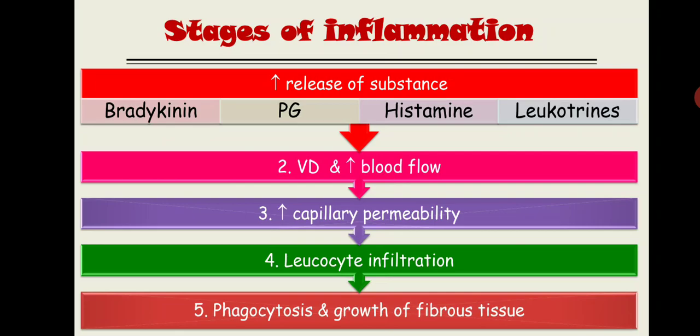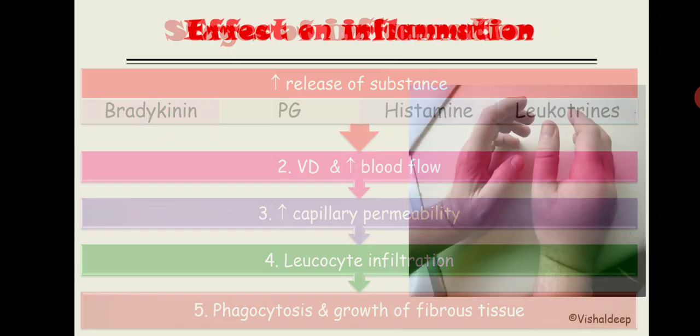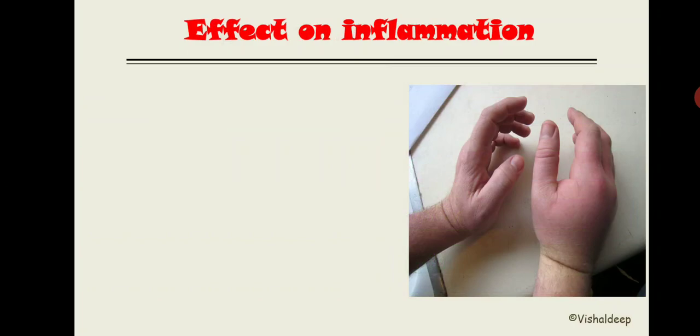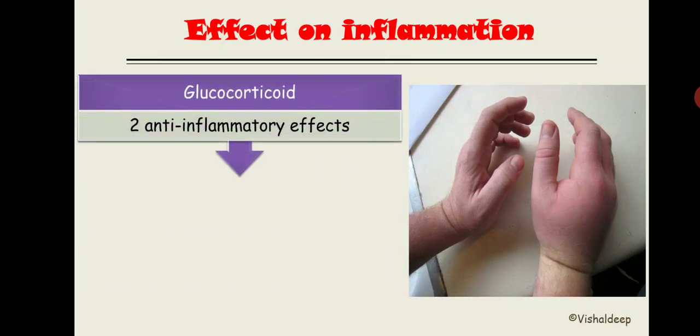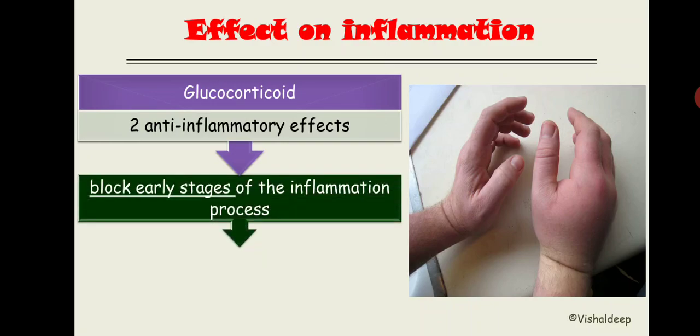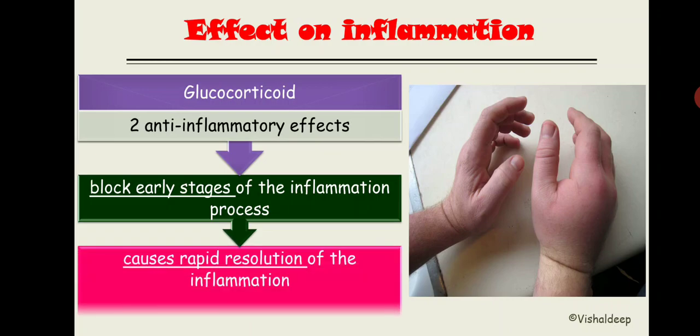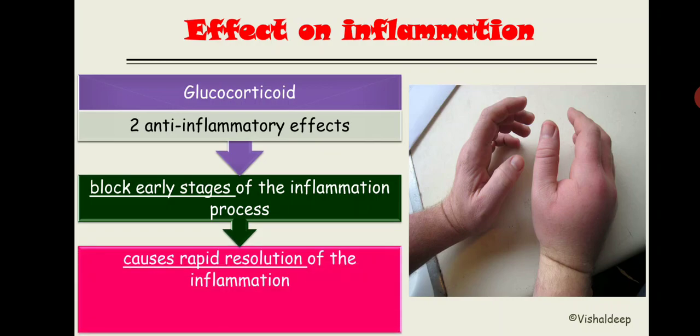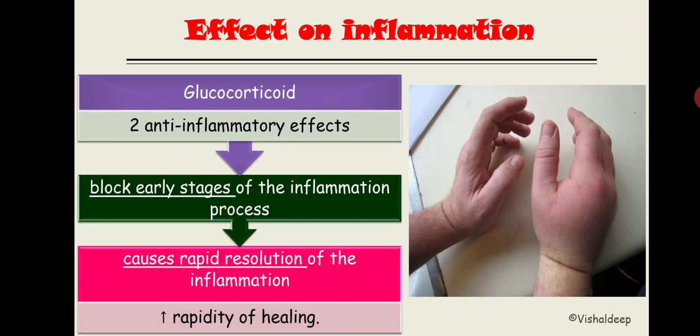inflammation. Now what is the effect of glucocorticoid in this stage of the inflammation? How will glucocorticoid prevent this stage, or how will it abolish the inflammation? Now glucocorticoid has two anti-inflammatory actions. First action is that it blocks the early stages of the inflammation, and second is that it causes rapid resolution of the inflammation. It will increase the healing.